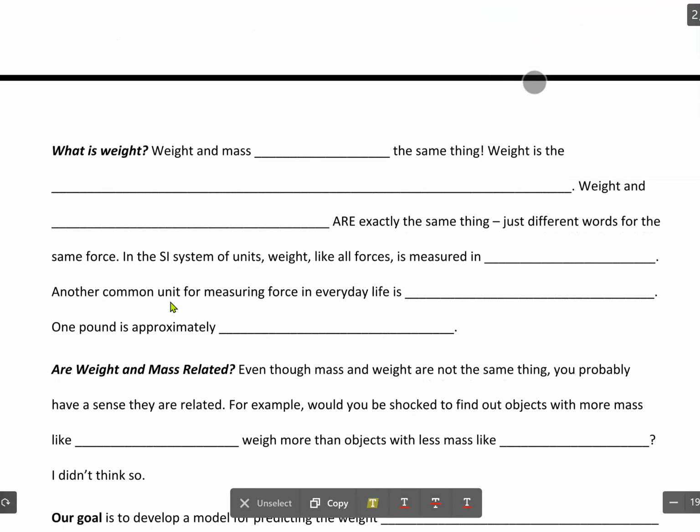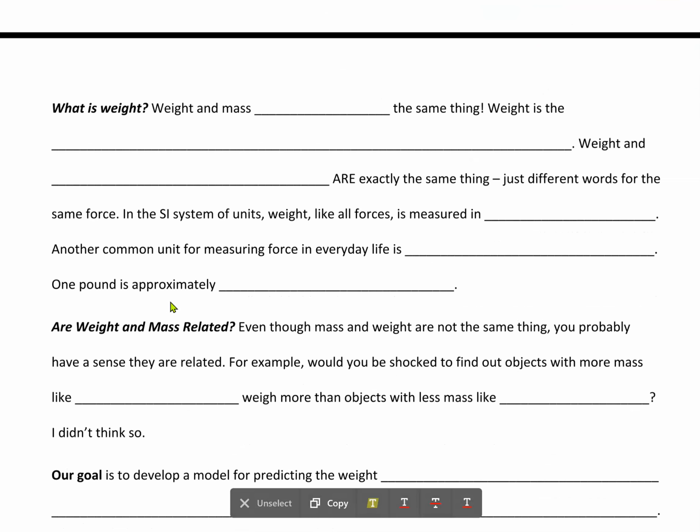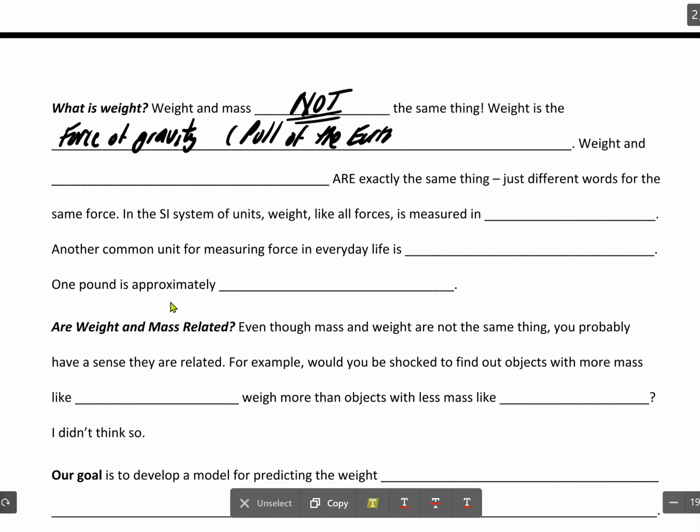All right, moving on. What is weight? Well, let me start with this. Weight and mass are not the same thing. Weight is the force of gravity. It's gravity. And what is gravity? If you're on Earth, it's the pull. It's literally the pull of the Earth on you. So we have 3 different ways of describing the same force.